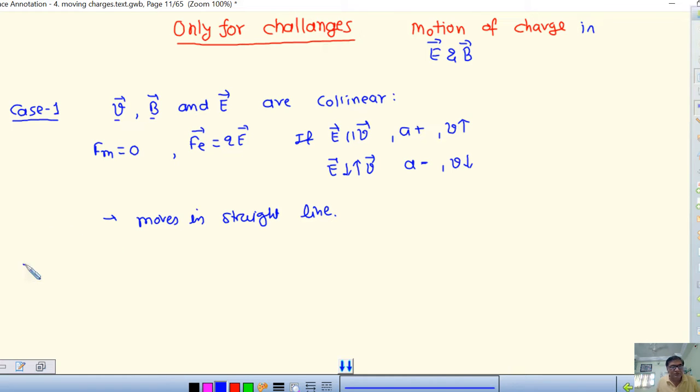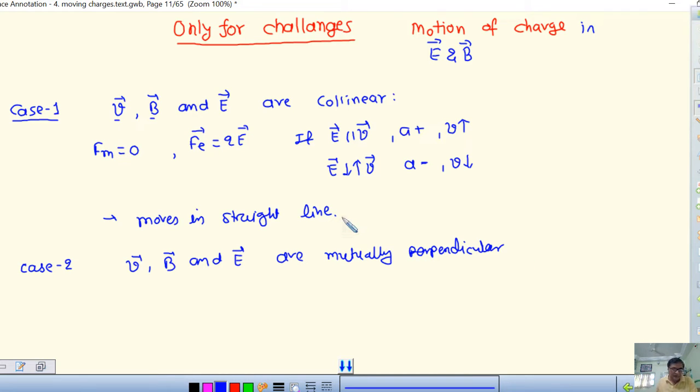Then I go for case 2. Here V, B and E are mutually perpendicular. Perpendicular to each other. Okay.